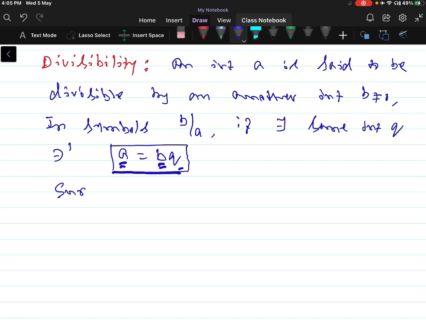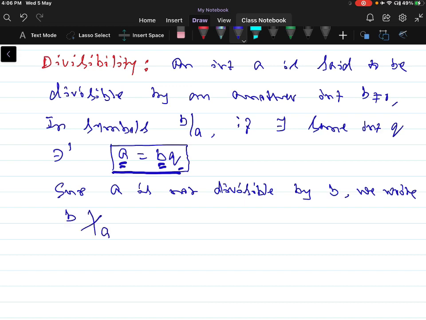Suppose a is not divisible by b, we write b does not divide a.